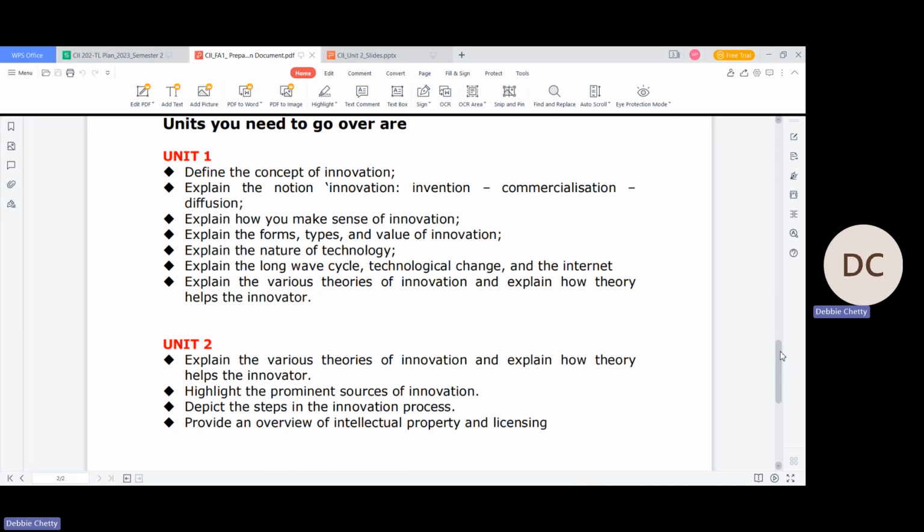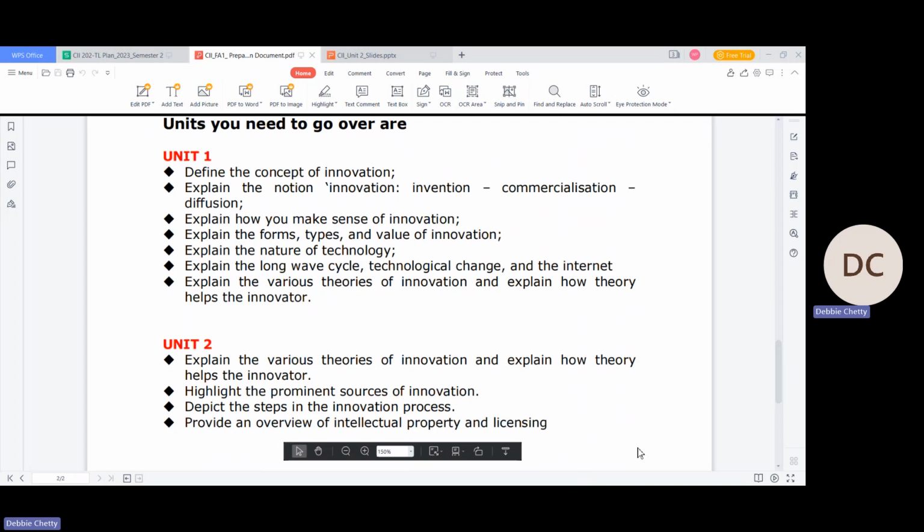So all of this content, unit one, unit two, is found in your study guide. If you go on ICANN under your assignments or orientation section, either one of those two, you'll find your module assignment guide, as well as your module study guide. Your study guide is where you'll find all of this information, all these learning outcomes with content under them. You need to go over and read through it, and make sure you understand each of these learning outcomes, because questions are based on your learning outcomes. We test what you should be able to know after each learning outcome, right?